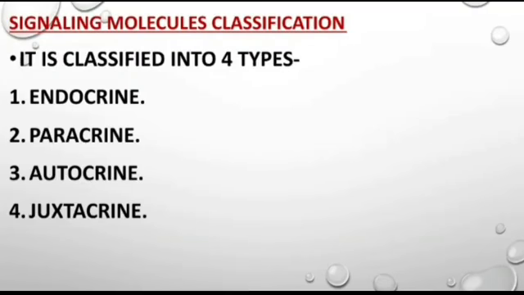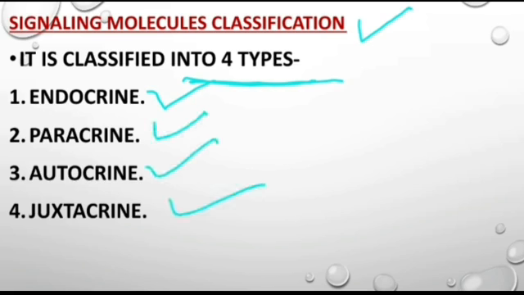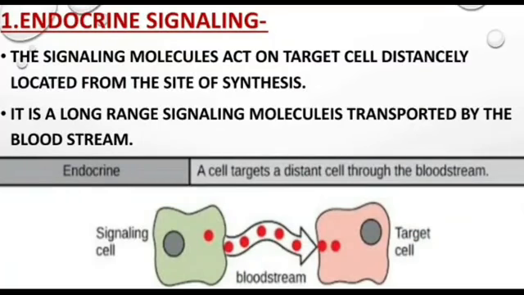So now we will see signaling molecule classification. The signaling molecule is classified into four types. One is endocrine, next one is paracrine, autocrine and juxtacrine. We will see these four in more detail in our next slide. So here in this slide we will see endocrine signaling, which is type 1.